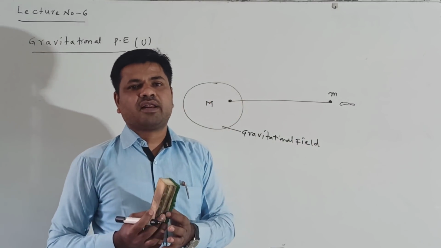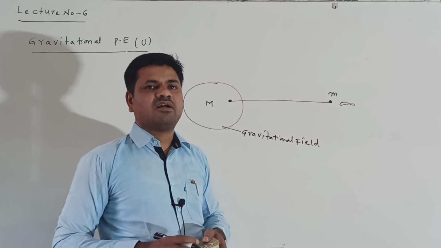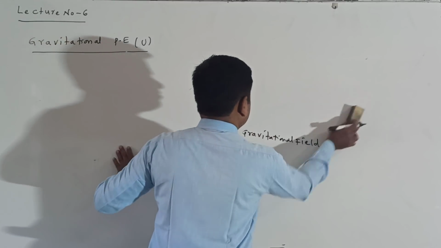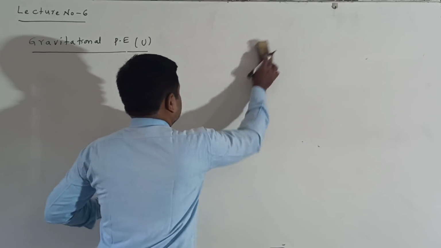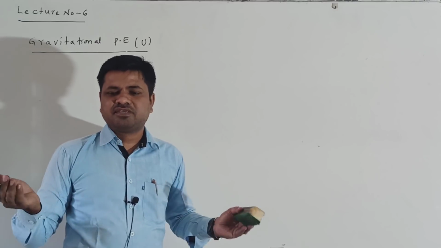In order to do this, we have to do some work. That work is stored in the form of potential energy, called gravitational potential energy. Now I am writing the definition. When the definition is clear, the equation part is very, very simple.